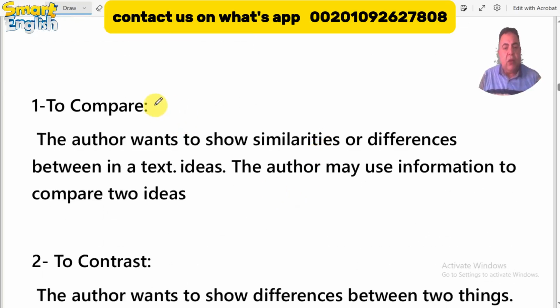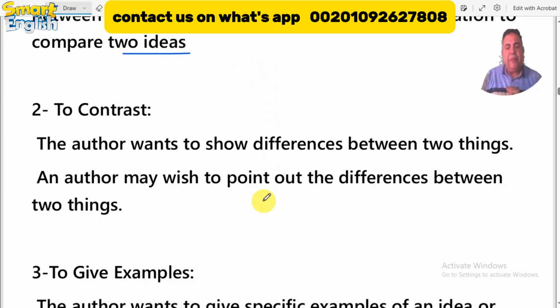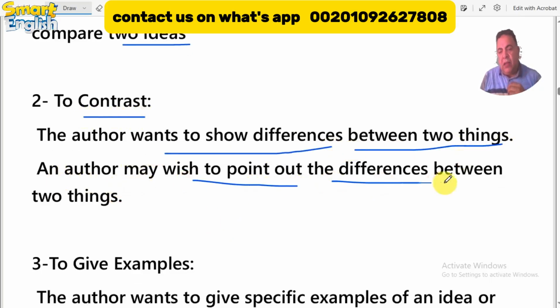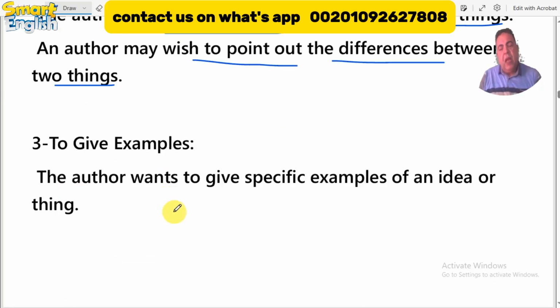Sometimes he compares things. The author wants to show similarities or differences between ideas. The author may use information to compare two ideas. This is one of them. Number two, to contrast. The author wants to show a difference between two things, so he is making contrasting ideas using words in the context or paragraph. So you have to find out that he is making a contrast. Number three, maybe the author is giving an example to emphasize his idea.